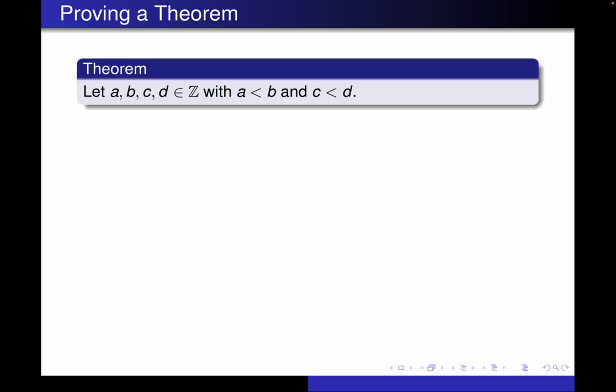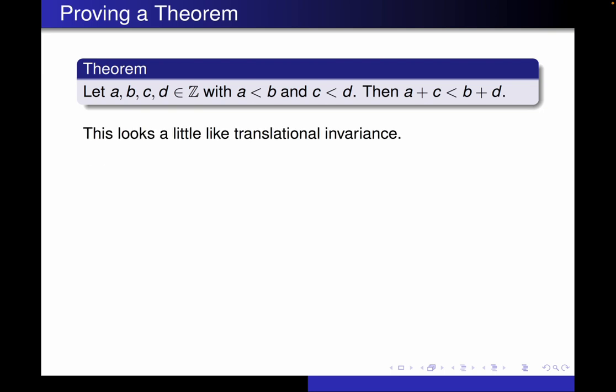So the 4 axioms that we have above are perfectly fine for defining order on the integers. So let's go ahead and try proving a theorem. If I have A less than B and C less than D, then if I add the 2 smaller ones, it should give us a smaller number than if we add the 2 bigger ones. And that's our theorem.